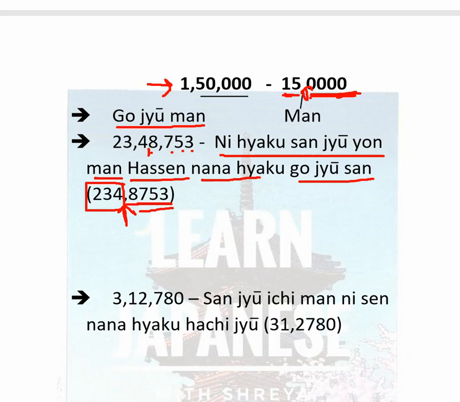Let's see this number, 3,12,780. As per the rule, count 4 digits from backward. 1, 2, 3, 4, and put a comma. Now this, 31 is sanju ichi. Put man in between and let's count this number after the comma. 2000 is nisen, 700 is nanahyaku, 80 is hachiju. Sanju ichi man, nisen, nanahyaku, hachiju.